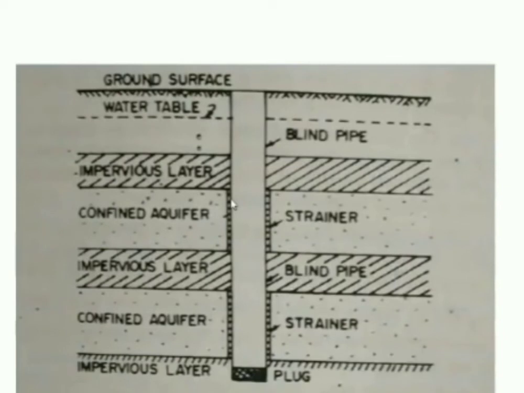Now the question comes, what should be the opening of the wire screen? If we are designing a tube well, what should be the area of the opening in the wire screen, the mesh or this strainer? It should be equal to the area of the waterway in the perforated or slotted pipe, so that there won't be a change in the velocity.